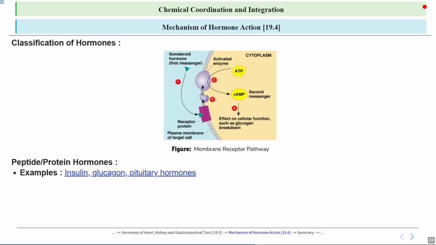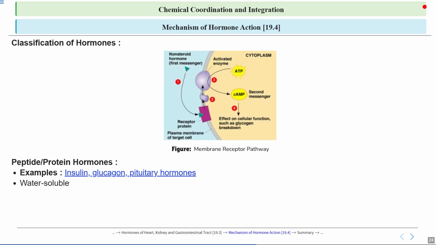So hormones like insulin, glucagon, and those released by the pituitary gland are chemical messengers that help regulate important bodily functions. Insulin, we talked about it already, is made by the pancreas and lowers blood sugar level by helping absorb glucose. On the other hand, glucagon does the opposite, raising blood sugar level when it's too low. The pituitary gland, often called the master gland, releases hormones that control other glands and processes like growth, metabolism, and reproduction, showing how hormones work together to maintain overall balance in the body.